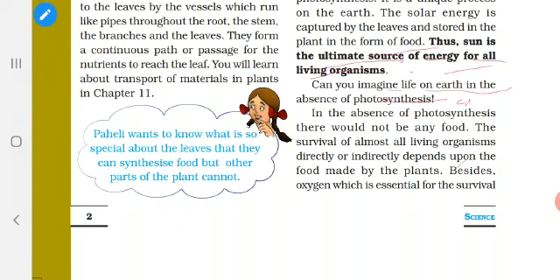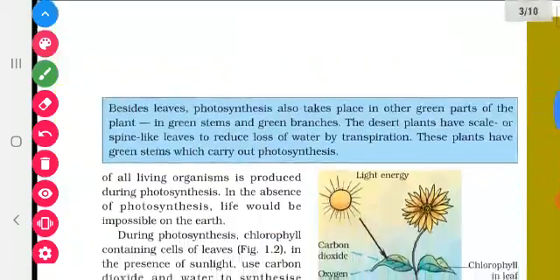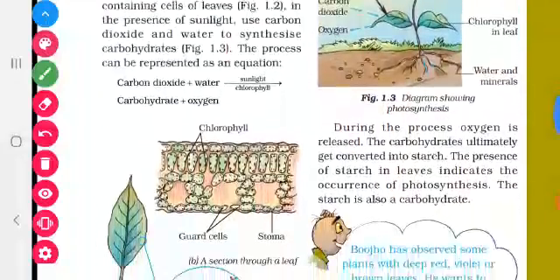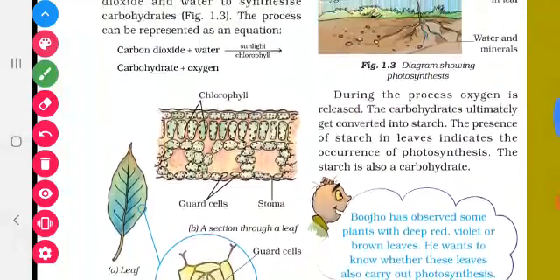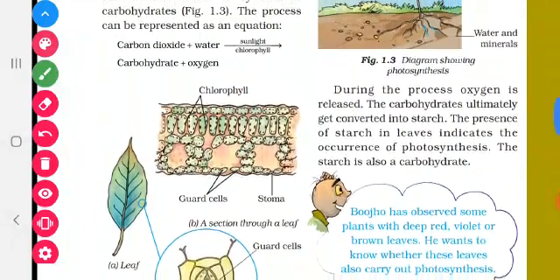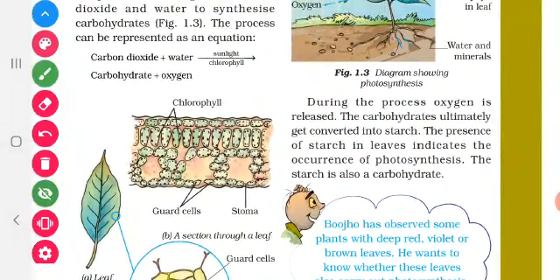Have you all understood children? Yes. Now let us go for the equations. Okay, see the equation, carbon dioxide plus water, in the presence of sunlight, gives carbohydrate and oxygen. This carbohydrate is the plant food.